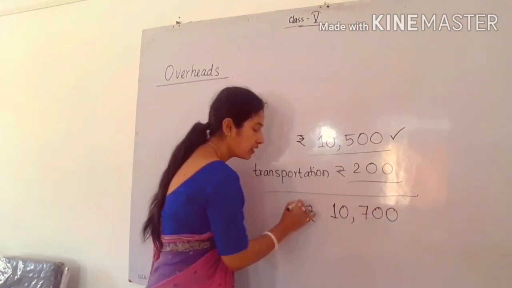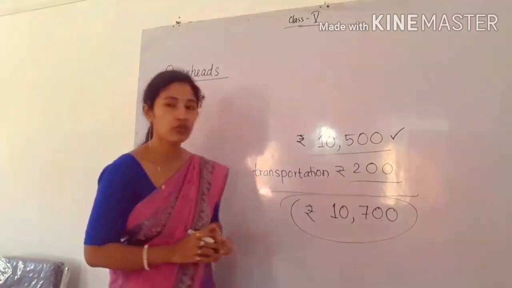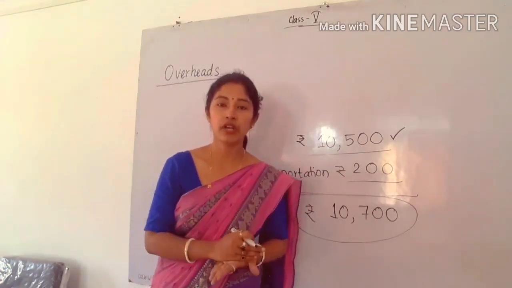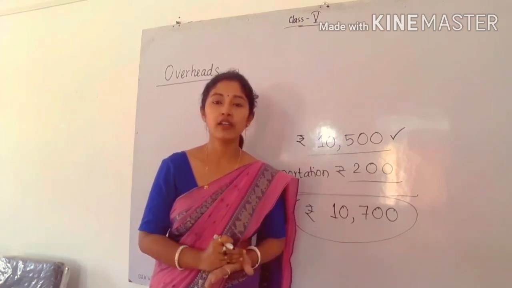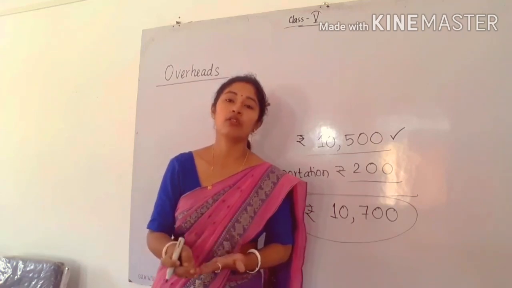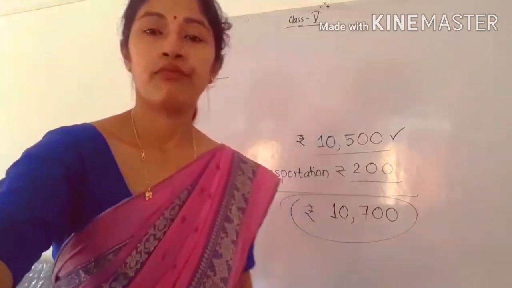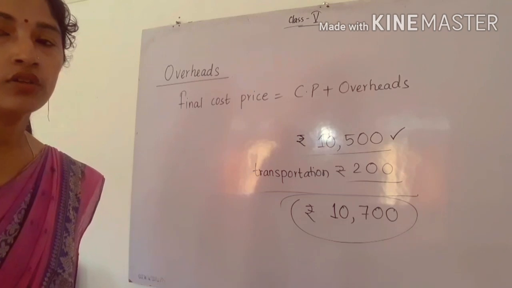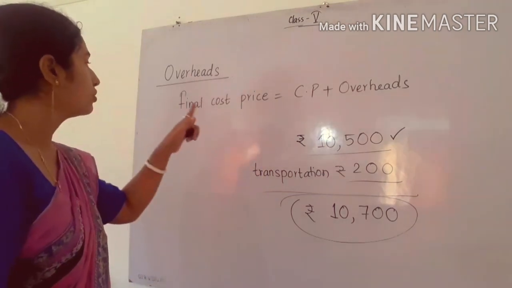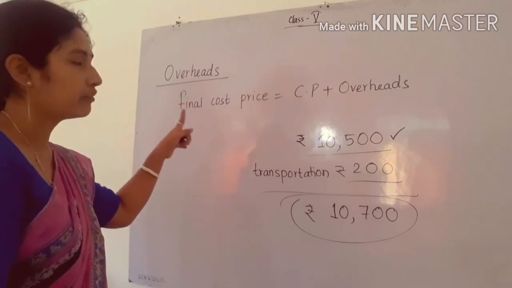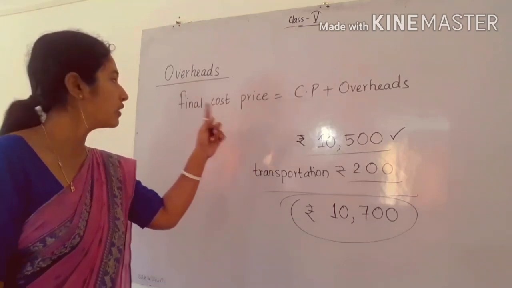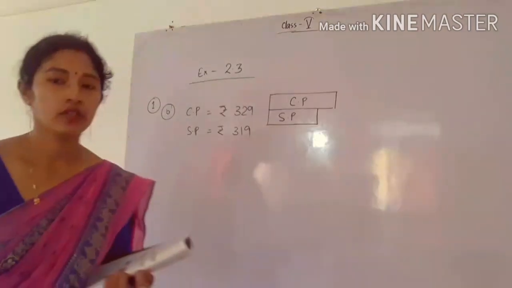So this is the final cost price, and whenever you solve any profit question or any loss question, you have to add the overhead to the cost price and write the final cost. So where do you have to use the overheads? We use the overheads for the final cost price. For finding the final cost price, you add the overheads to the cost price, and you will get the final cost price. Now let's discuss some questions.